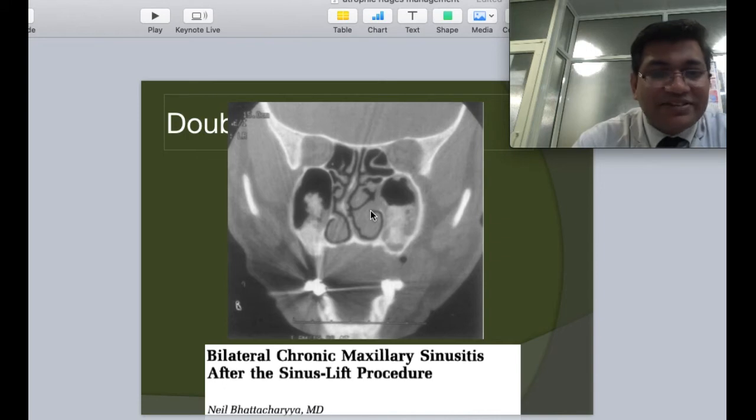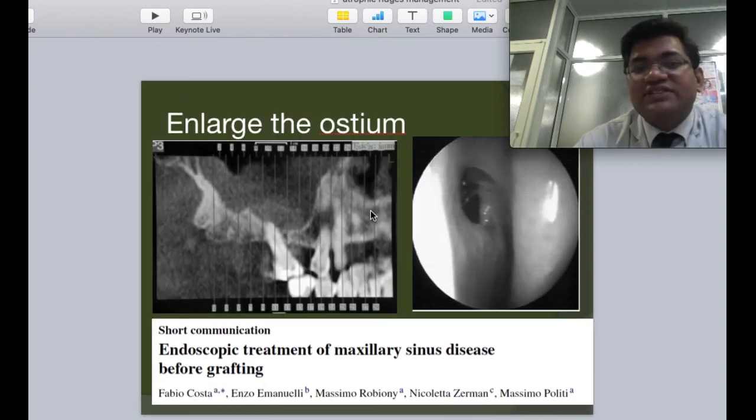Now there is an interesting case report where the sinus was lifted, and the graft was put in such a way that it blocked the ostium sites also. It got displaced and blocked the ostium. This required a functional endoscopic sinus surgery for enlargement of the ostium so that the sinus linings and membrane could be cleared off.